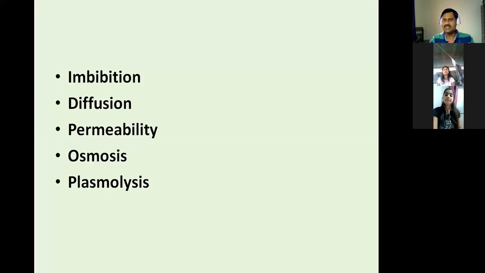So here these are the different biophysico-chemical phenomena, and they are affected by different physical factors. Different physical factors, just like temperature, atmospheric pressure, then particularly the water. All these factors are responsible for this. So we are going to see it in detail tomorrow. आपण त्याला उद्या डिटेल मध्ये बघू की imbibition काय आहे, diffusion काय आणि ह्या वेगवेगळ्या phenomenon काय असतील ते.